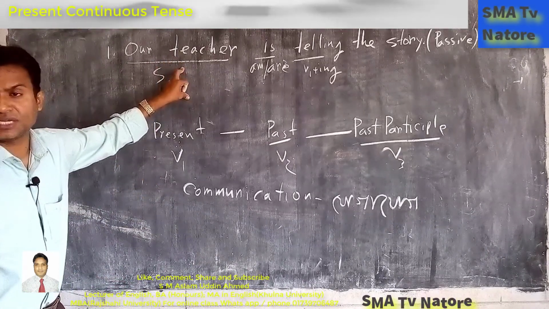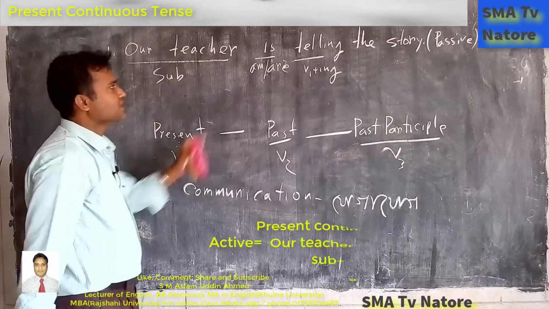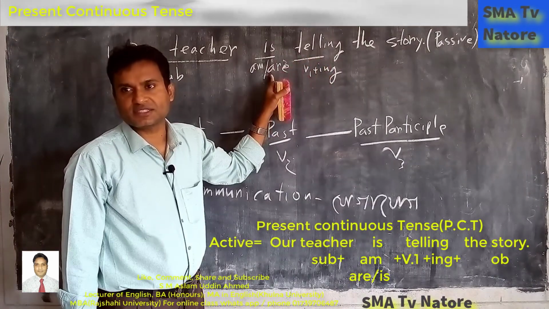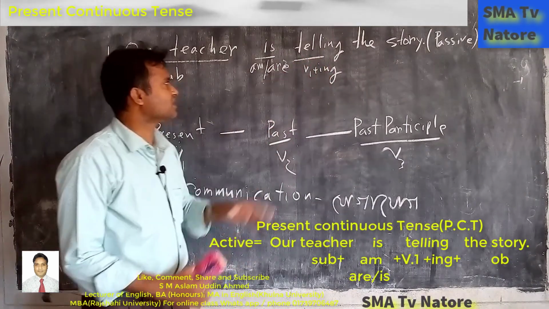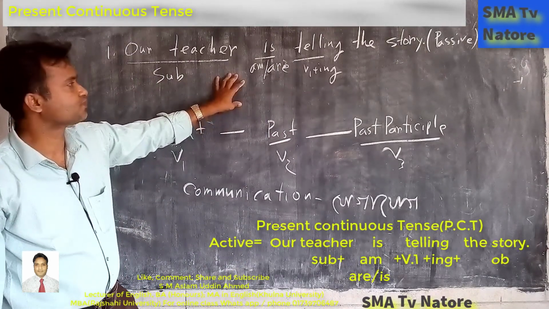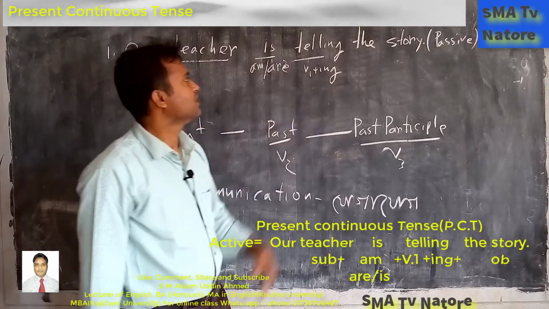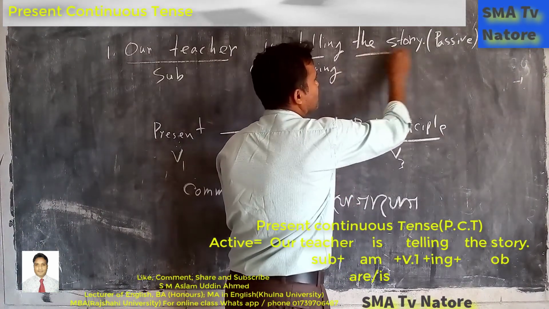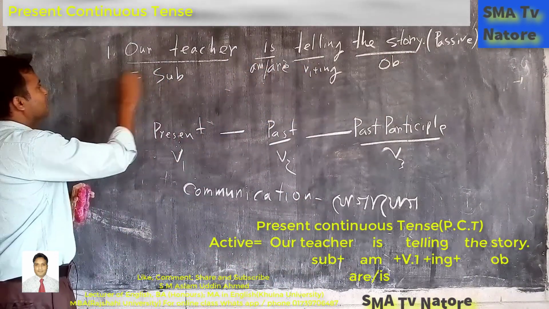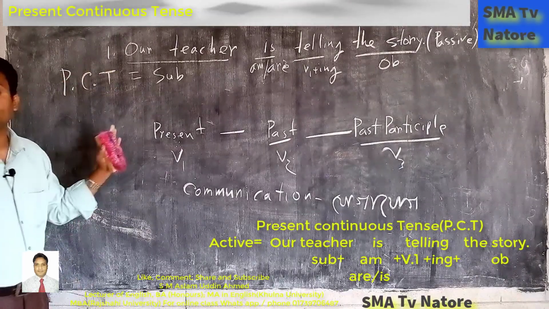First one, we are discussing the subject. S for subject. Next one is the auxiliary verb. This one is the principal verb and this one is the auxiliary verb. So in the context of this tense, we have to find out the name of this tense. Next one is the present form of the verb. Next one is the ing form. Next one is this. What is the name of this part? Object. Good. Nice. Thank you. So we have to follow that. If we see, the name of this tense is present continuous tense.